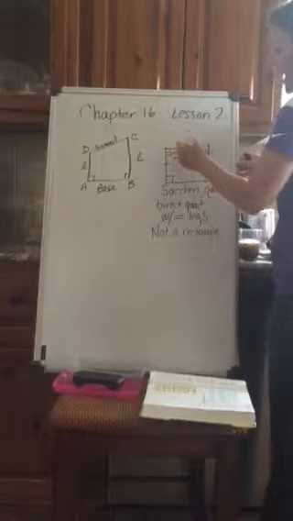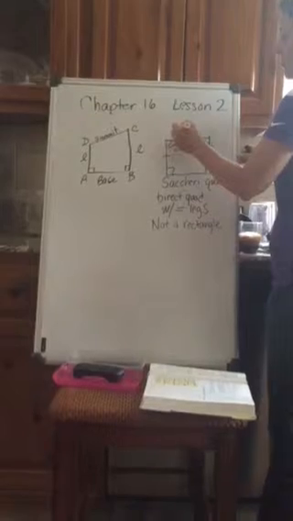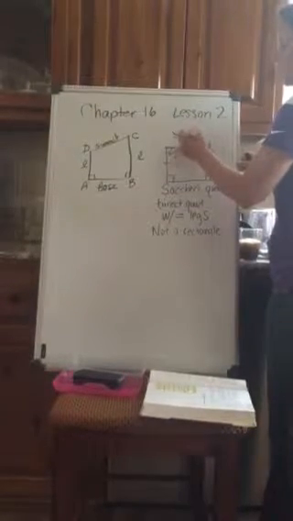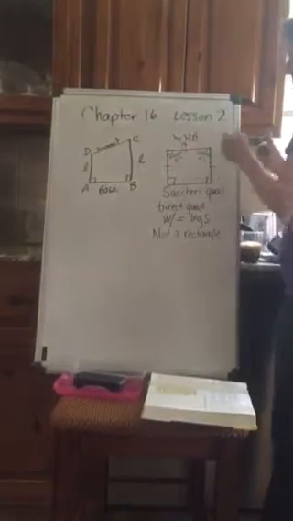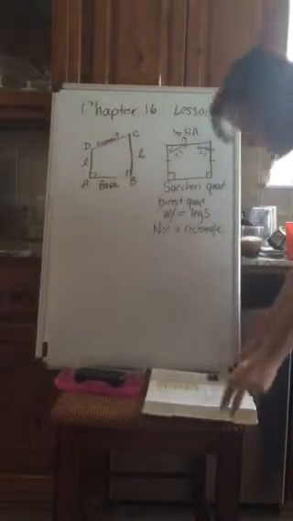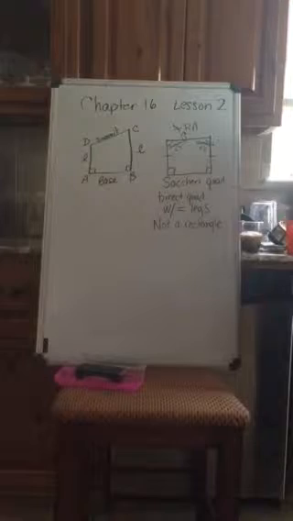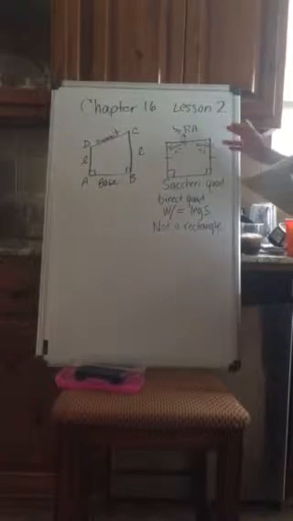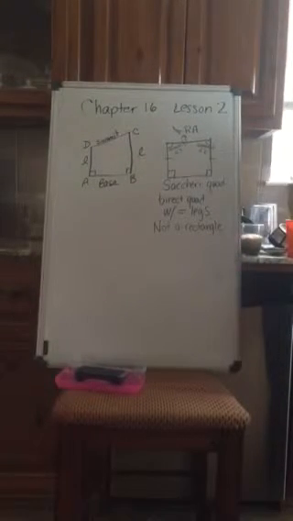So your summit angles in a Saccheri Quadrilateral are not right angles because they will lie on a sphere. So they will either be greater than or less than right angles. That's why a Saccheri Quadrilateral is not a rectangle.